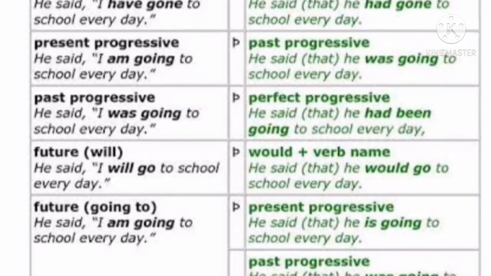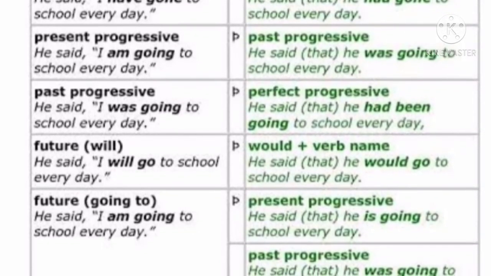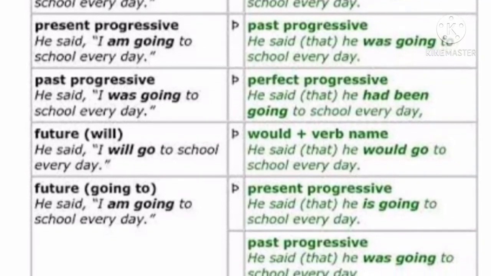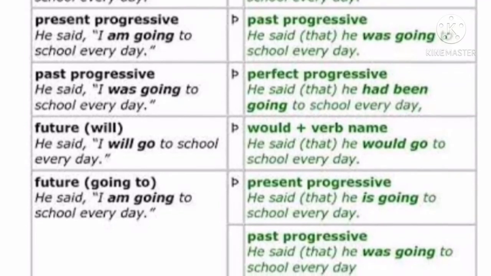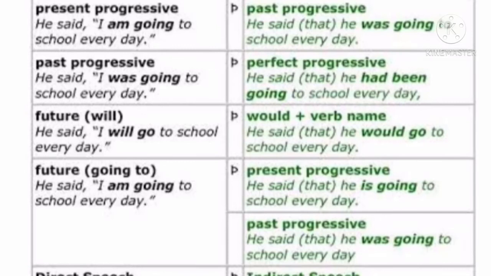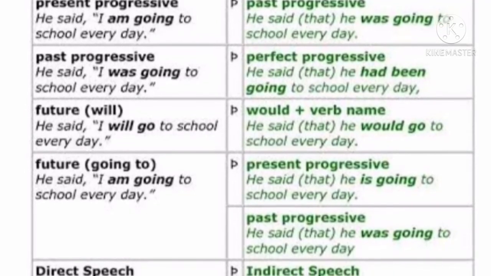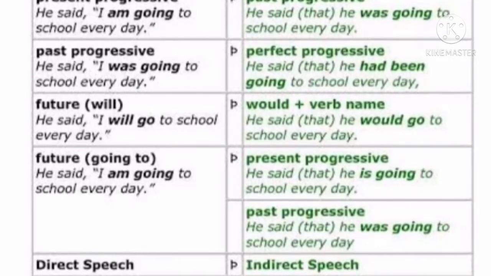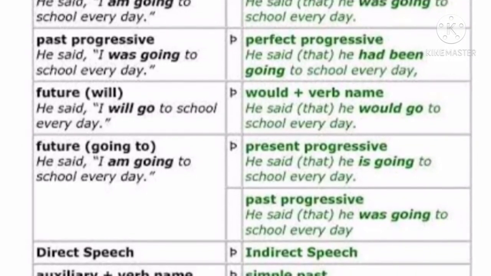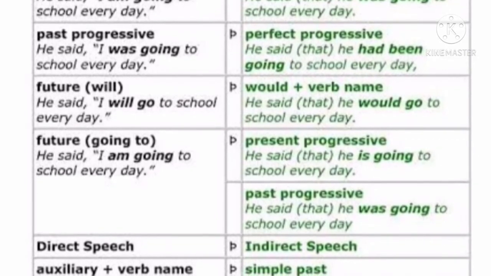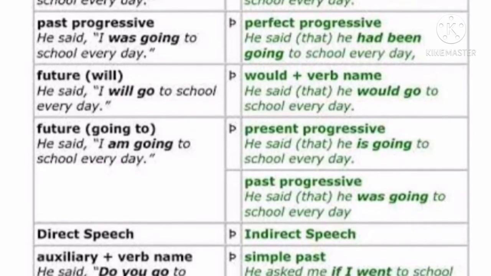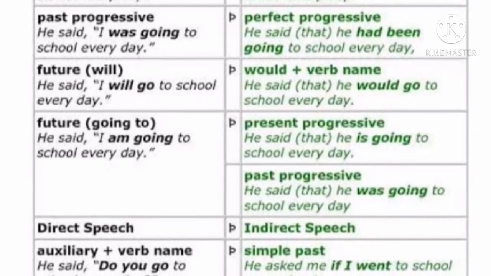If the sentence is in future form using the word will, he said, "I will go to school every day," it will change by using the word would plus a verb: he said that he would go to school every day. Future tense going to: he said, "I am going to school every day." It will change into present progressive: he said he is going to school every day. Or past progressive: he said that he was going to school every day.